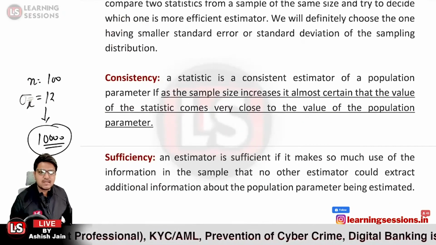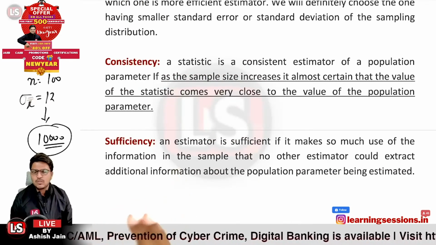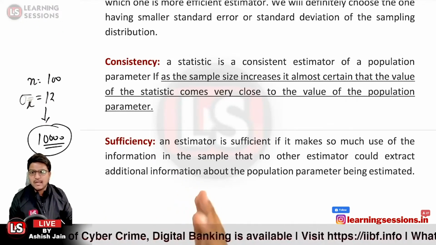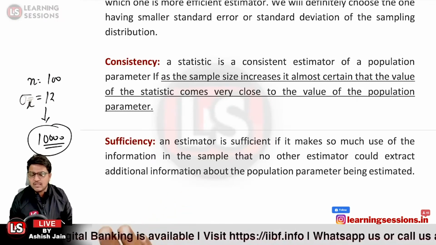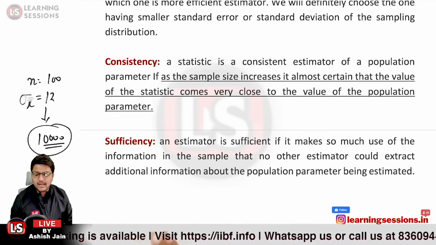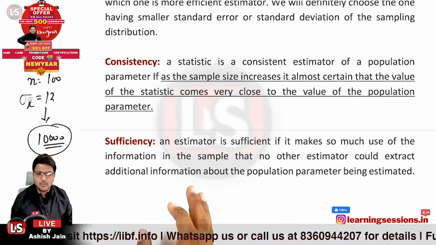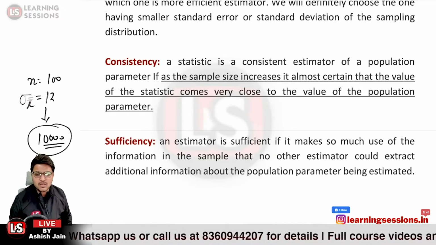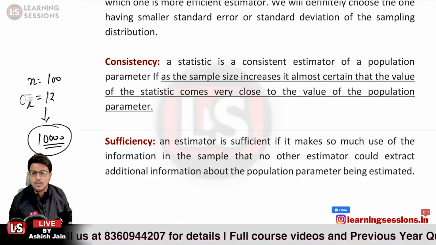Then it is related to sufficiency: our estimator must be sufficient enough that we are able to extract most of the information out of it, that any other estimator is not able to extract. That is the beauty of statistics, because from a very small chunk of entities we want to infer all about the population.